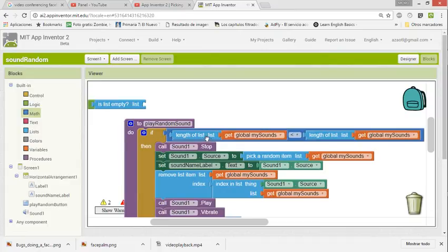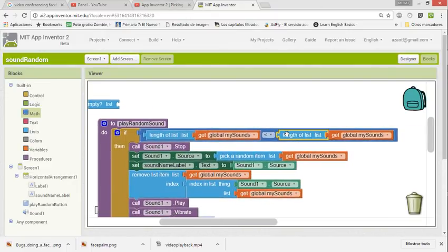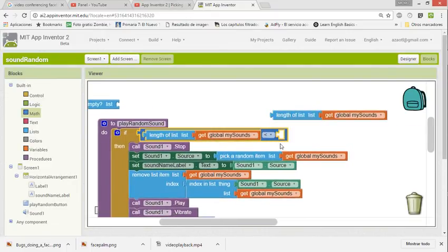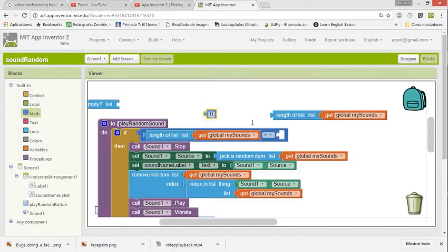Let me check now the length of the list. When it's bigger than 1, we can use an index for that, or a number.